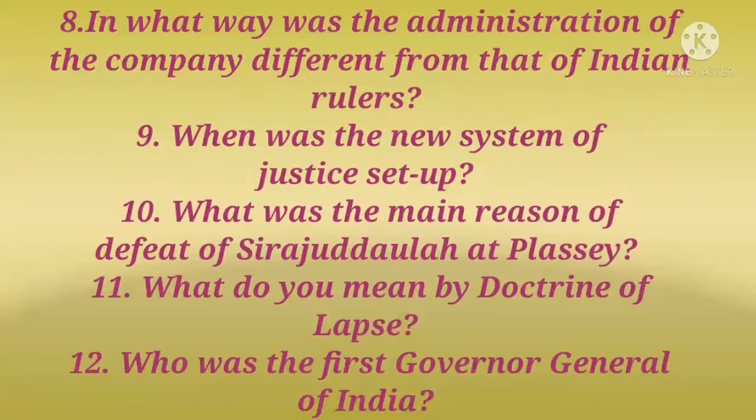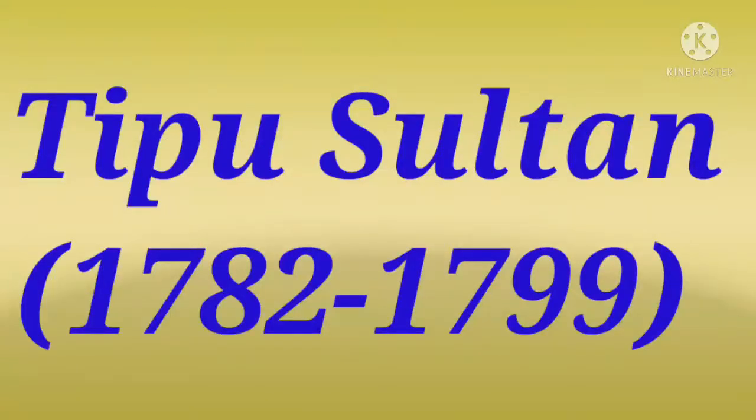Moving on to understand Tipu Sultan. Students, Tipu Sultan was the famous ruler of Mysore. He ruled Mysore from 1782 to 1799. Under his leadership, Mysore became very powerful. Tipu Sultan controlled the profitable trade of the Malabar coast, where the company purchased pepper and cardamom. In 1785, Tipu Sultan stopped the export of these items through the ports of his kingdom and disallowed local merchants from trading with the company.